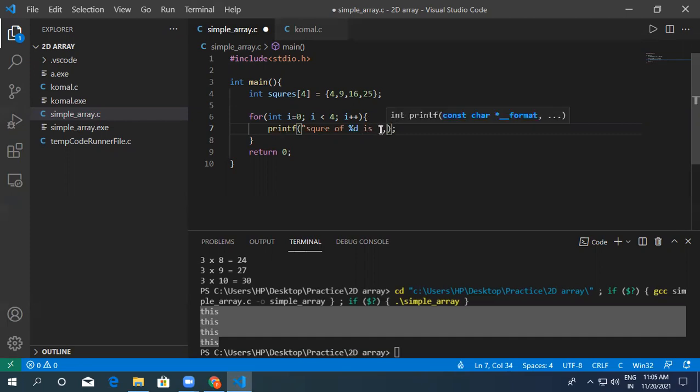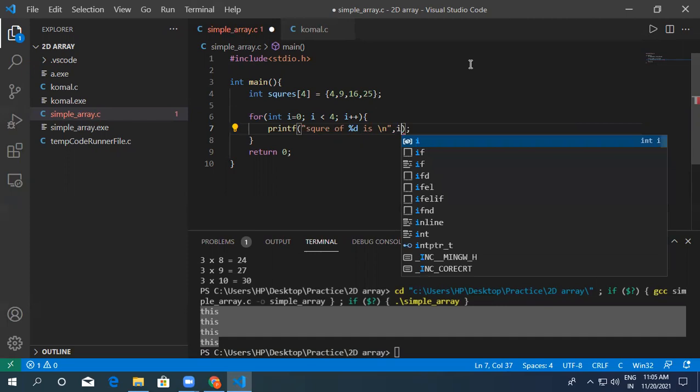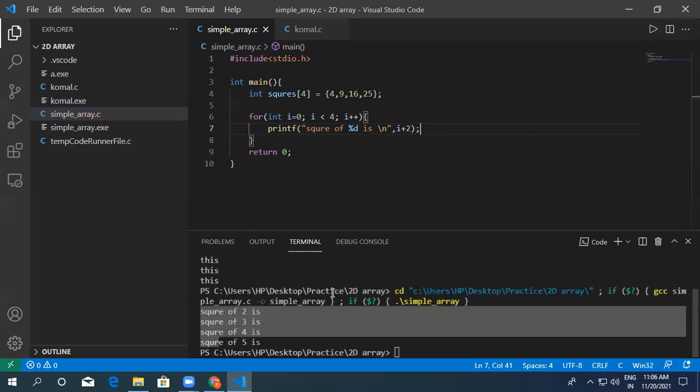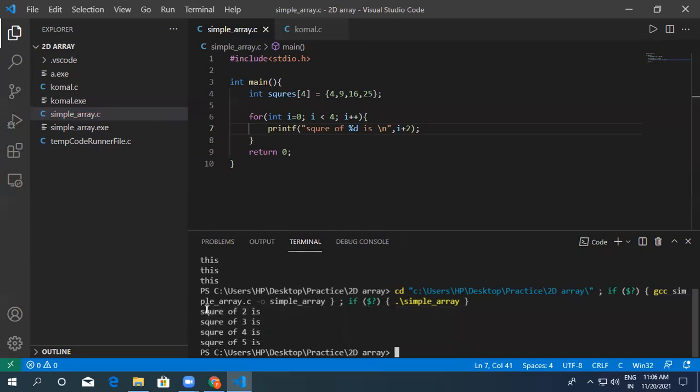Okay, and there will always be a line break, so output should come on a separate line. And if here I write i plus 2, that means it will say square of 2, square of 3. You can see this line will print square of 2, square of 3, square of 4, square of 5. So if I write only i here, then it will say